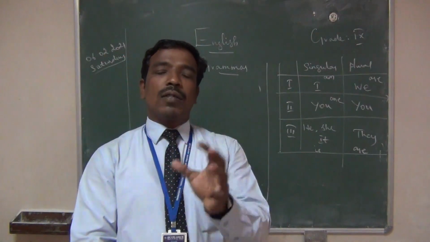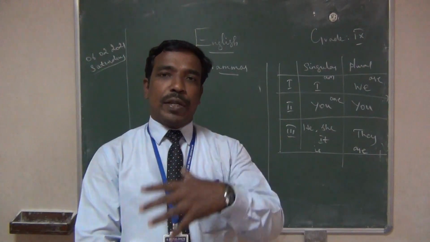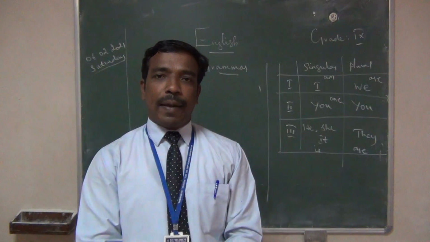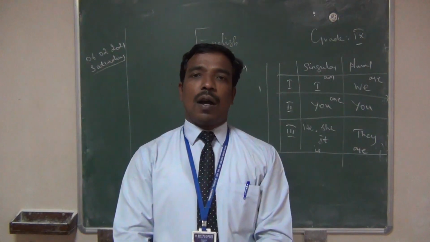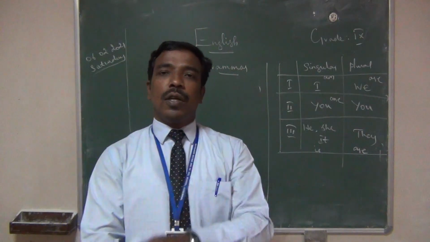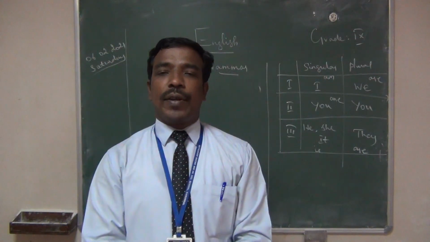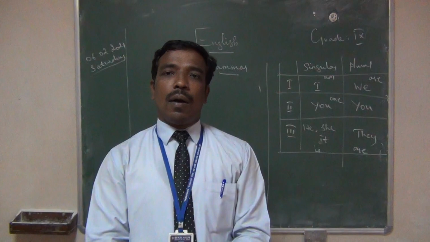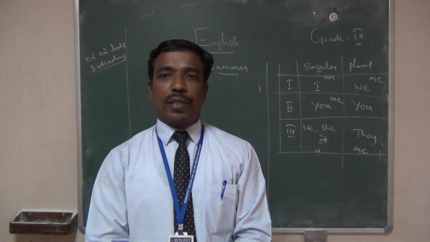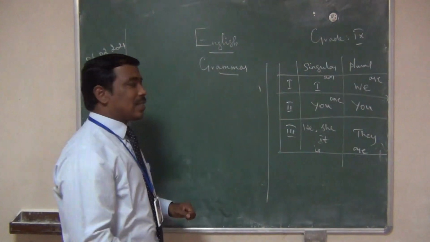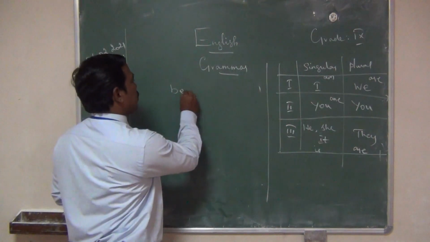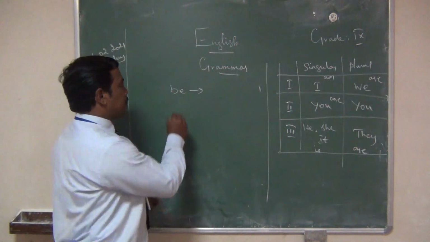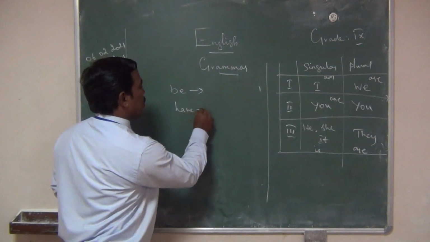This auxiliary verb or helping verb is divided into two. One is primary auxiliaries and the other is modal auxiliaries. Primary auxiliaries, I will tell you what they are: be form verb, have form verb.